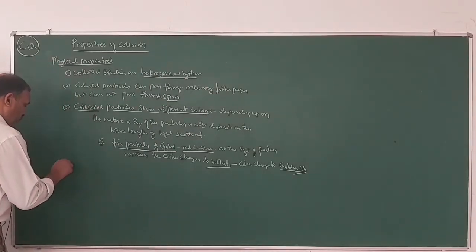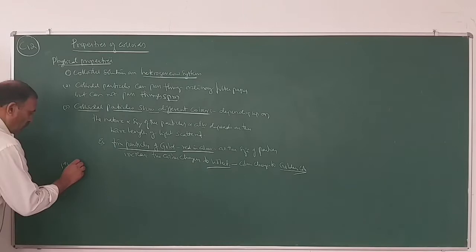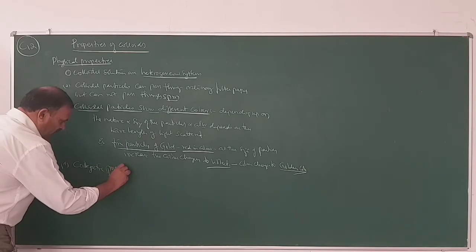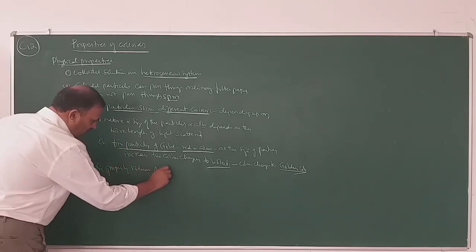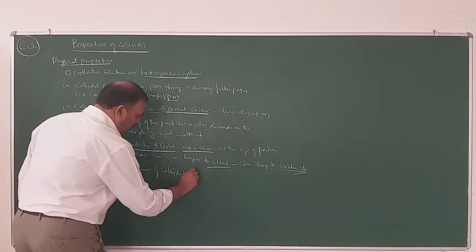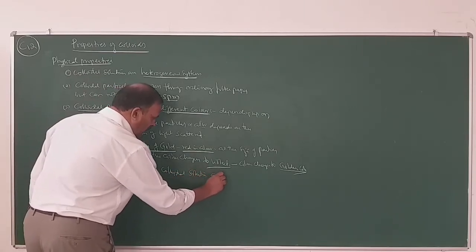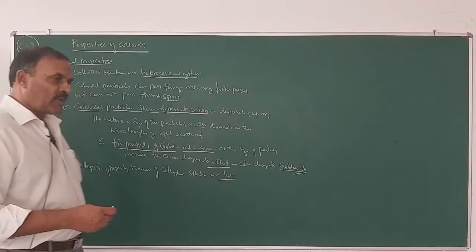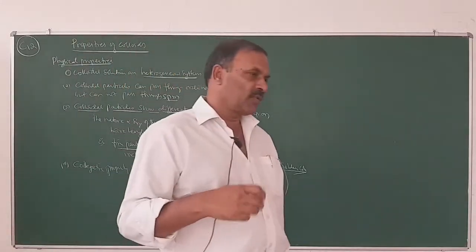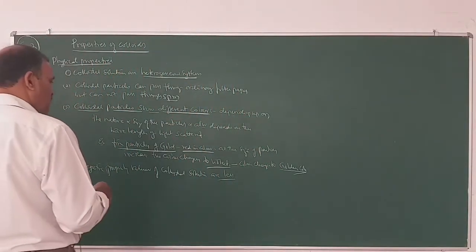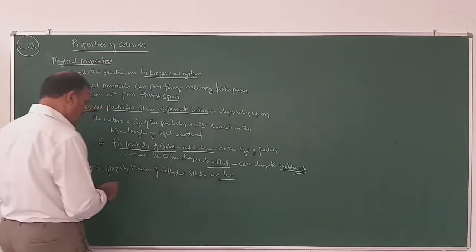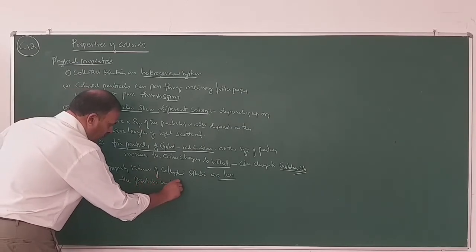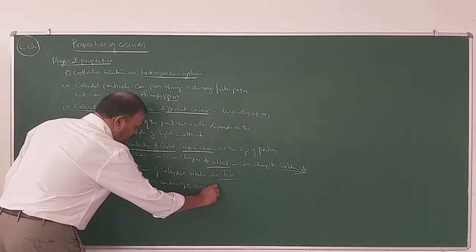And the fourth property, colligative properties. Colligative property values of colloidal solutions are less. The colligative property values, namely elevation in boiling point, depression in freezing point, and osmotic pressure of colloidal solutions are less. Why are they less? Because the particles undergo association.